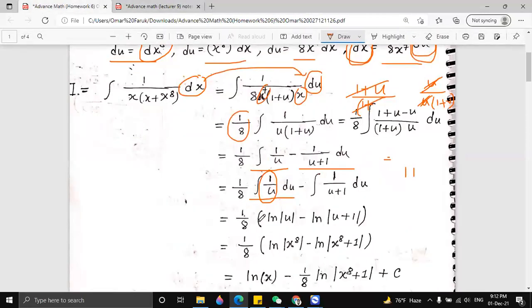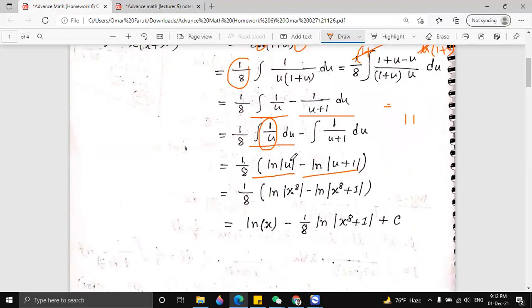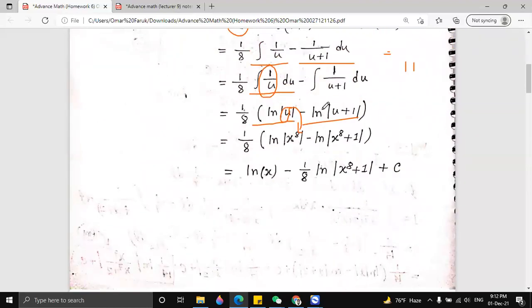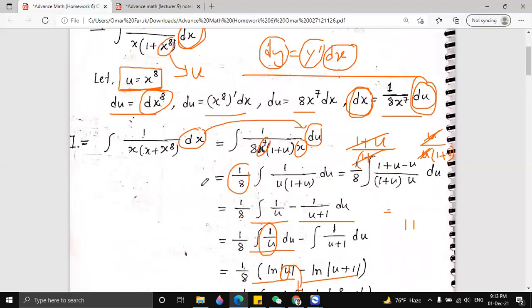So we can just write down here ln u, and here ln u plus 1. Okay, from the formula. And now we just substitute u here, because you already know u is equal to x to the power 8, right? So when we substitute u, then we get our final result.